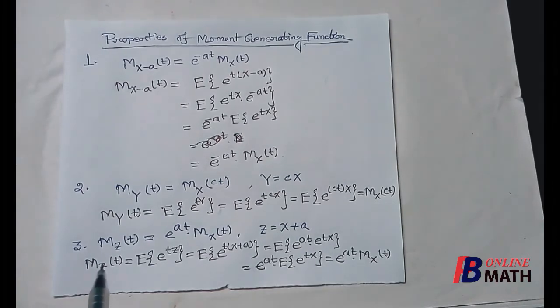So the moment generating function of the variable z is equal to e to the power at into the moment generating function of the variable x, where z equals x plus a. So these are the properties of the moment generating function.